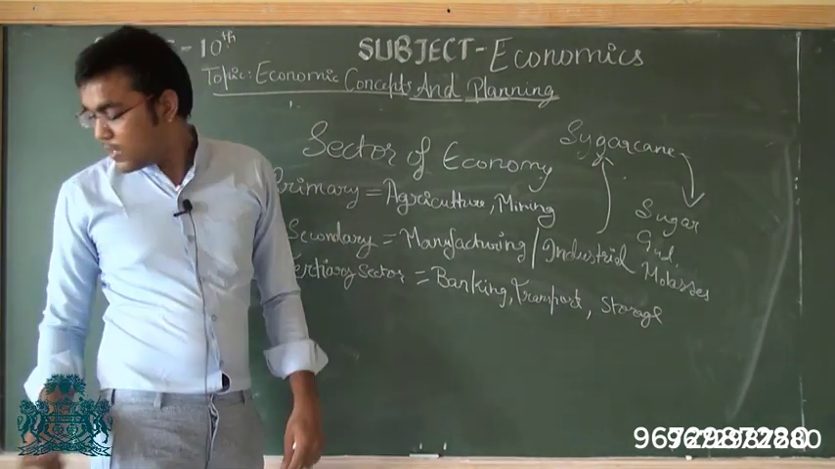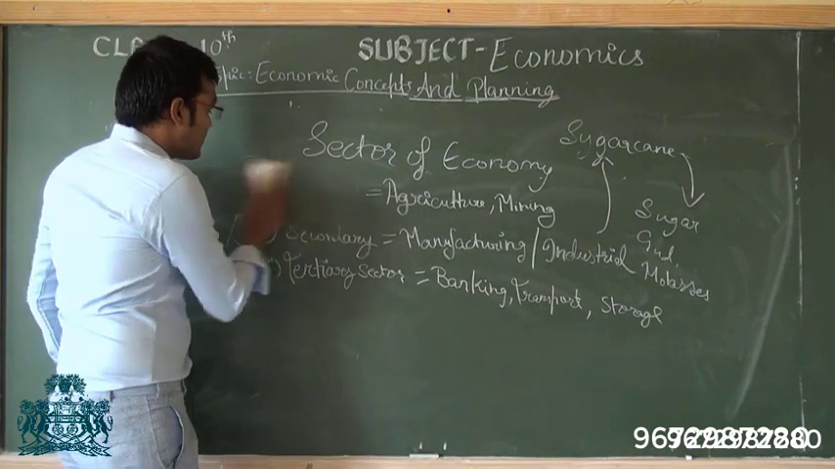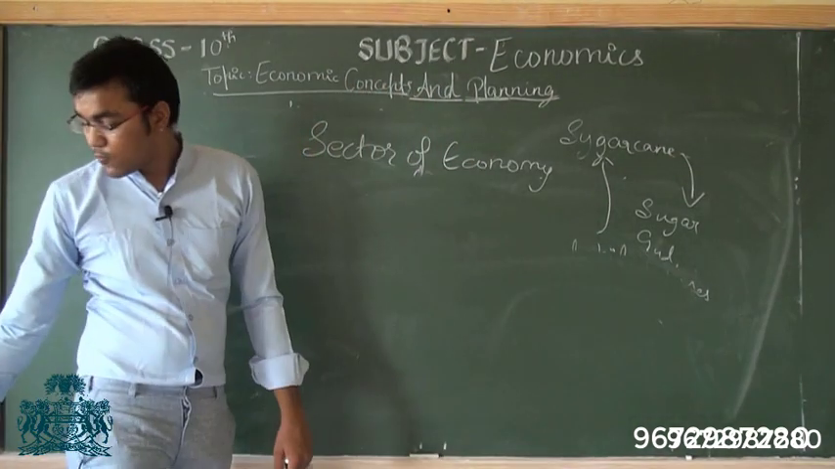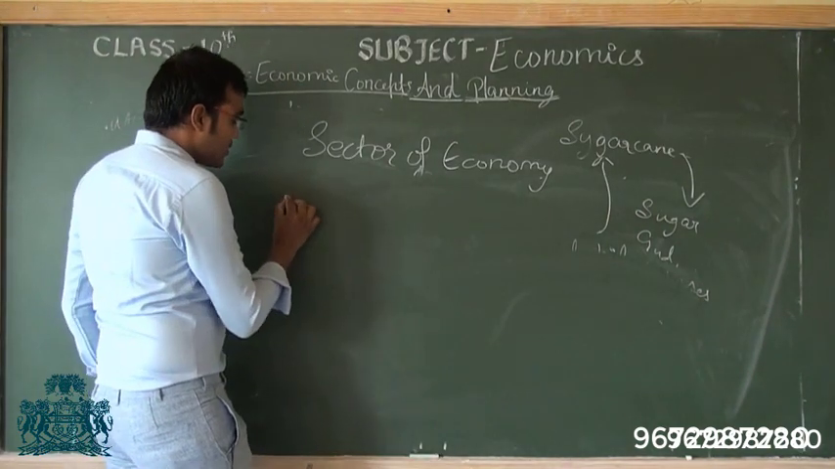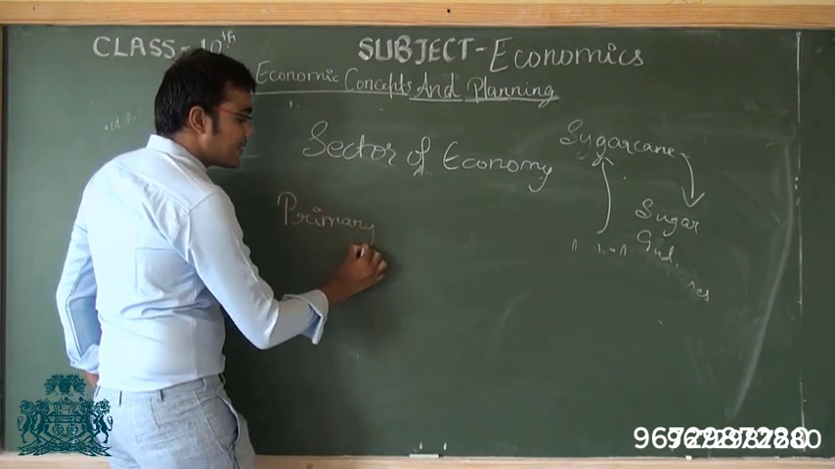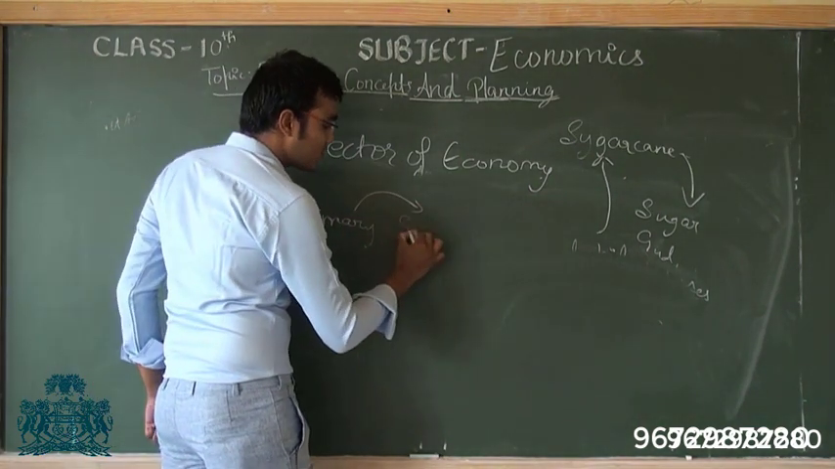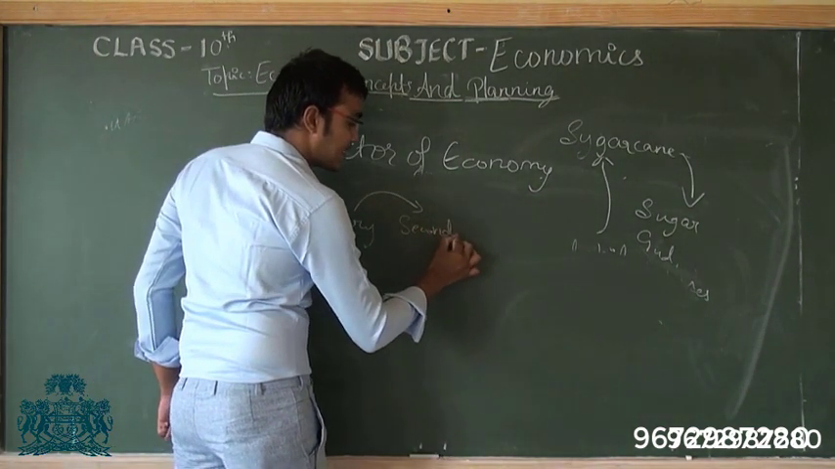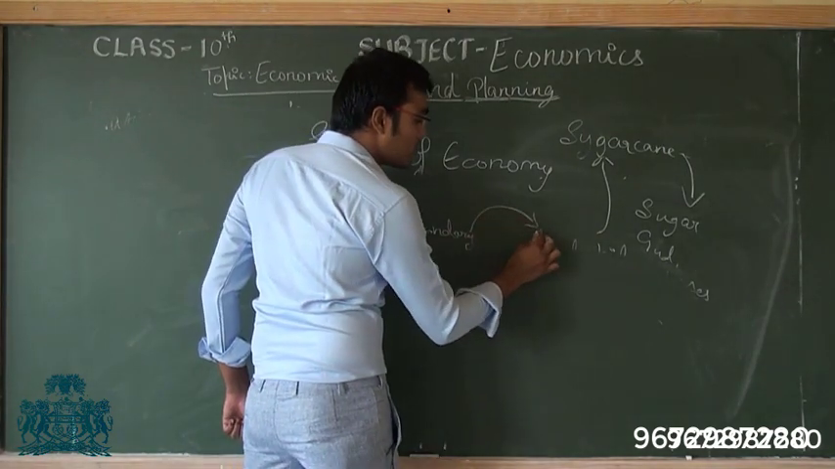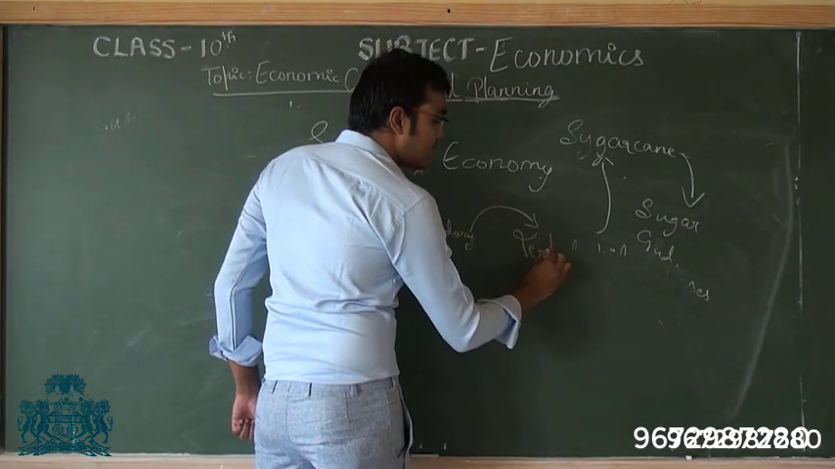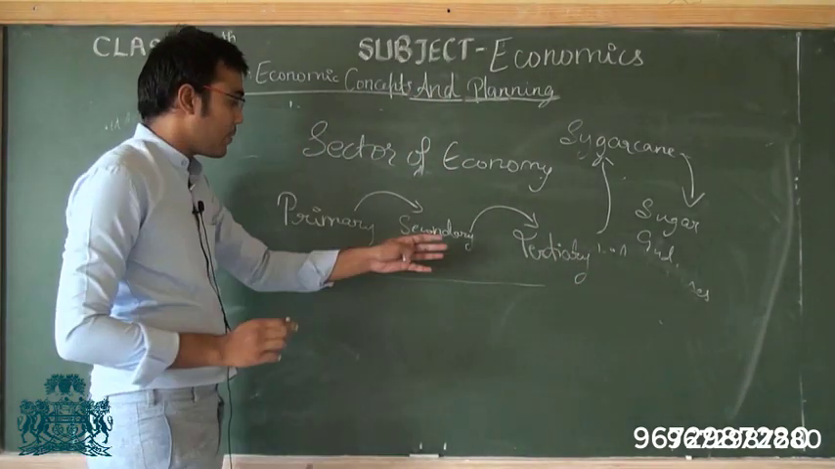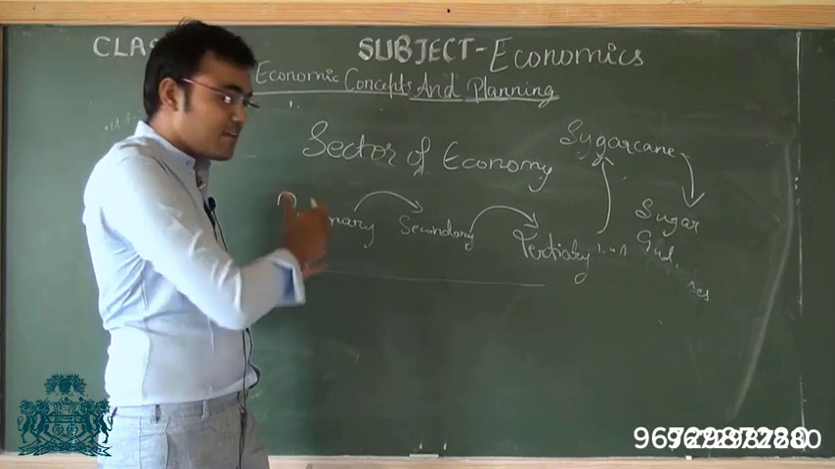Now in any economy, the sectors are the same. The difference lies in which sector contributes more. In case of India, basically the development is like this. First is the primary sector, then the economy moves to the secondary sector, which is the manufacturing sector, and then the economy moves to the tertiary sector. So these are the stages through which an economy develops: primary, secondary and tertiary.